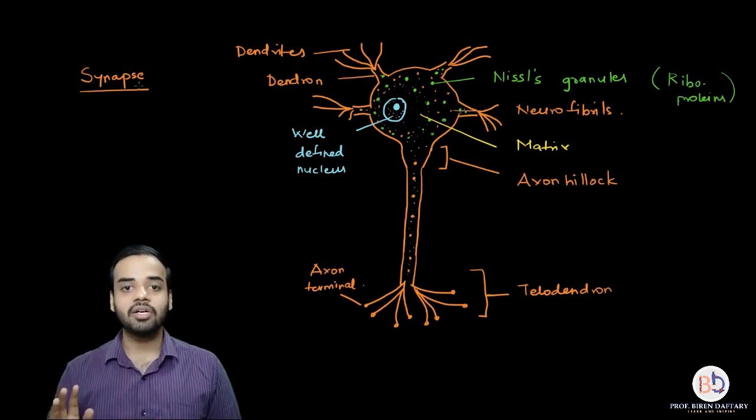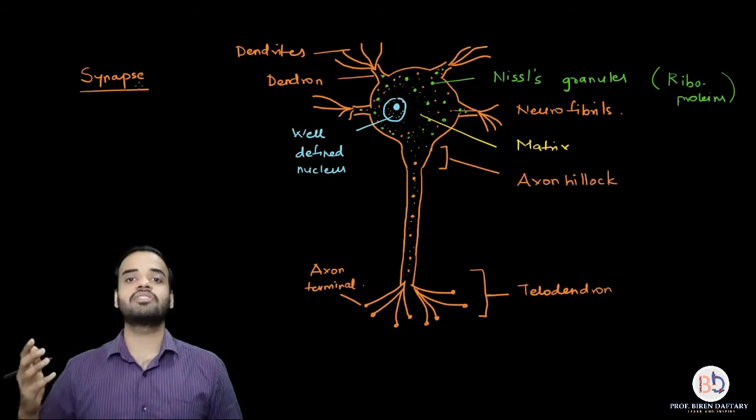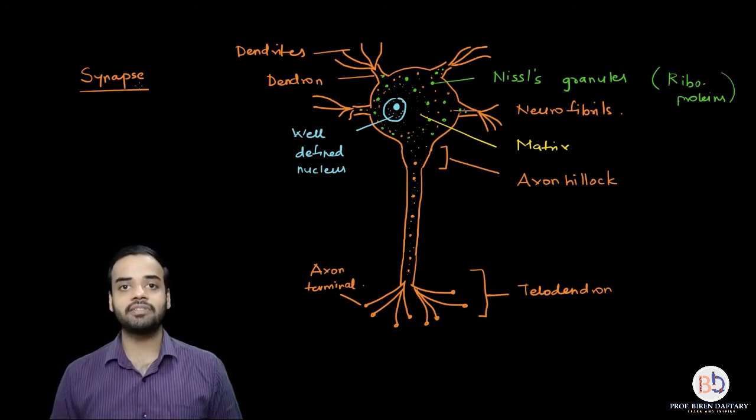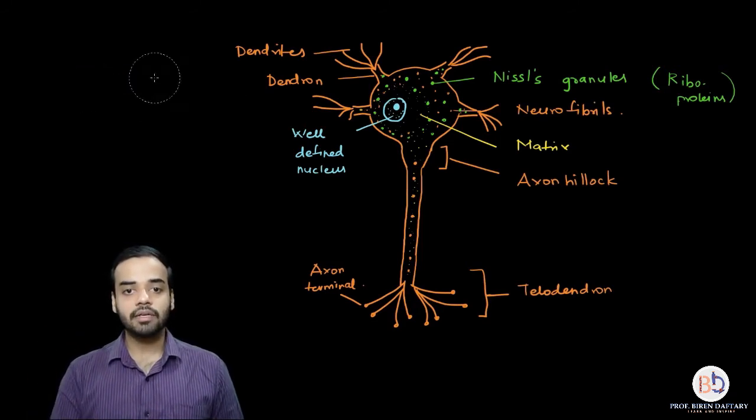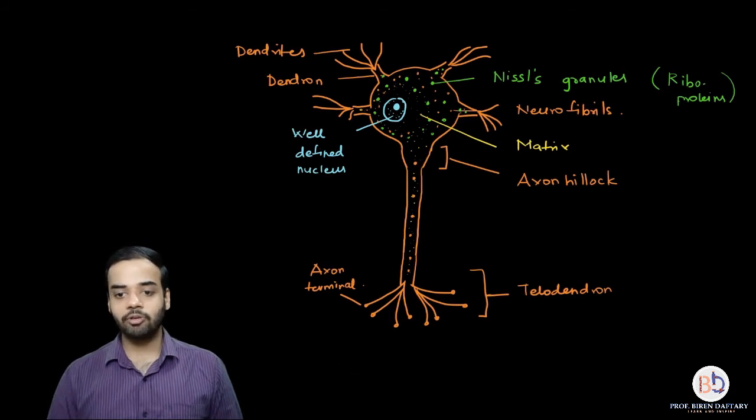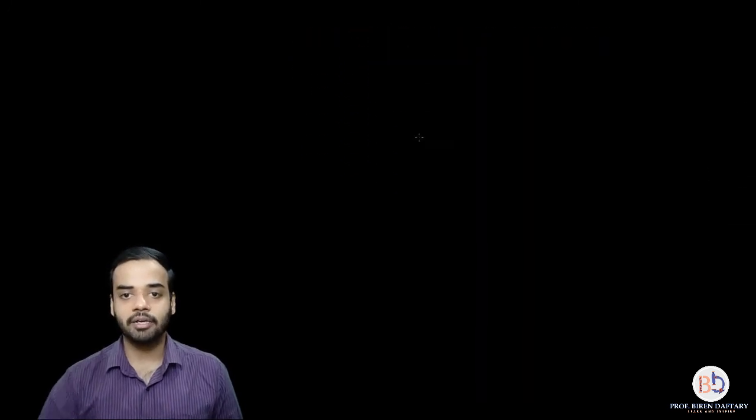Is this clear? Now there are different types of synapses present. We are going to study these different kinds of synapses. Basically there are four kinds of synapses. What I will do is scroll downwards. We'll come back to this diagram later on. I'll draw a simple diagram.